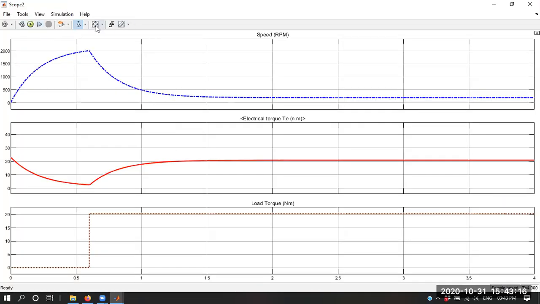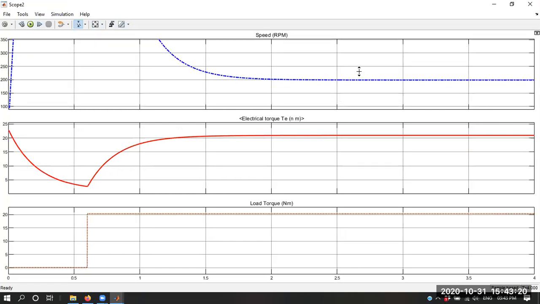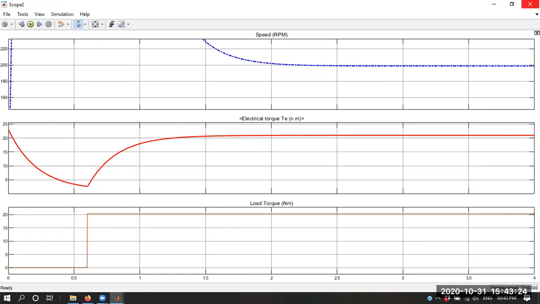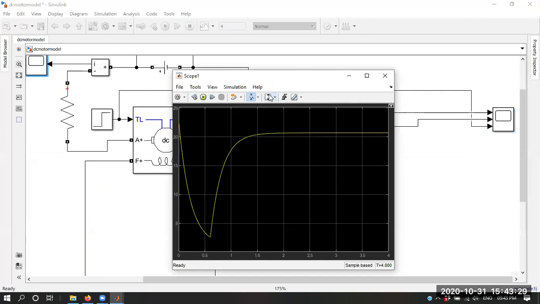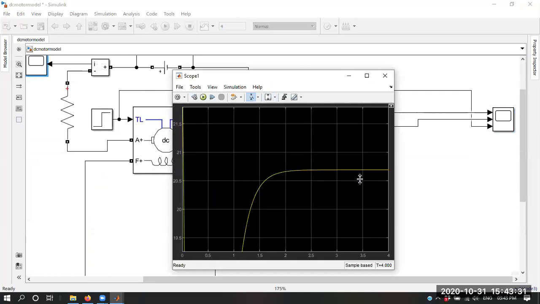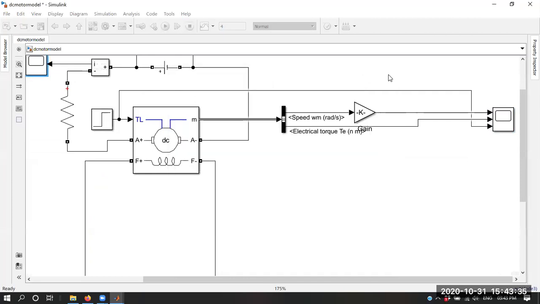You can see the speed is much reduced, only 200 rpm, but look at the current. To produce the same amount of torque, the current is 20.7 ampere. So you can consider the amount of losses which will take place in this resistor.